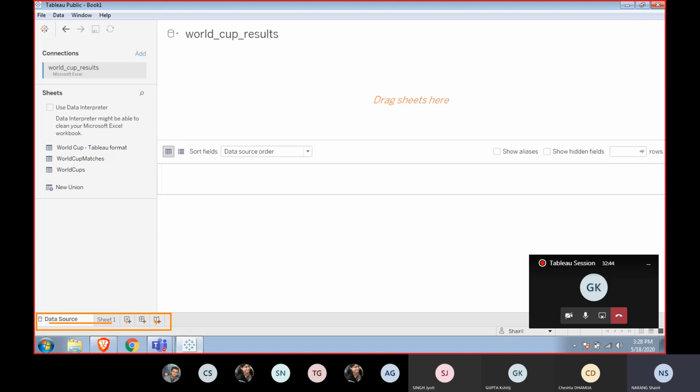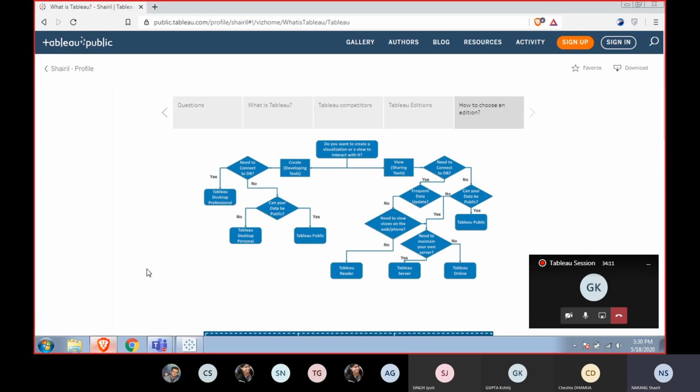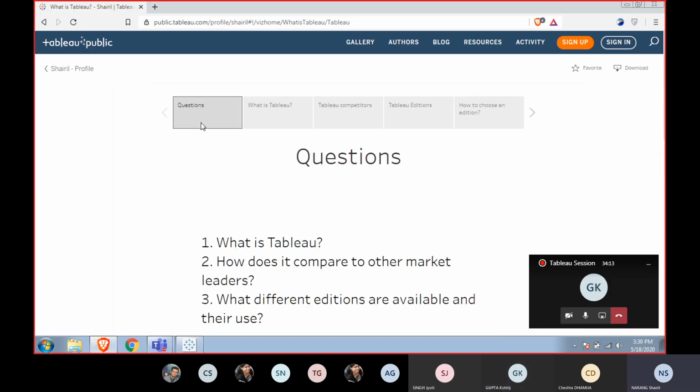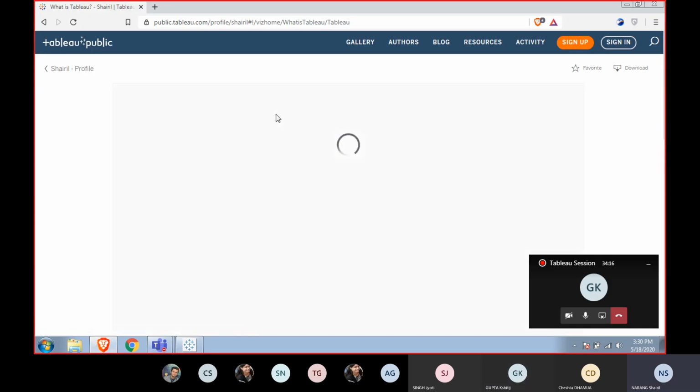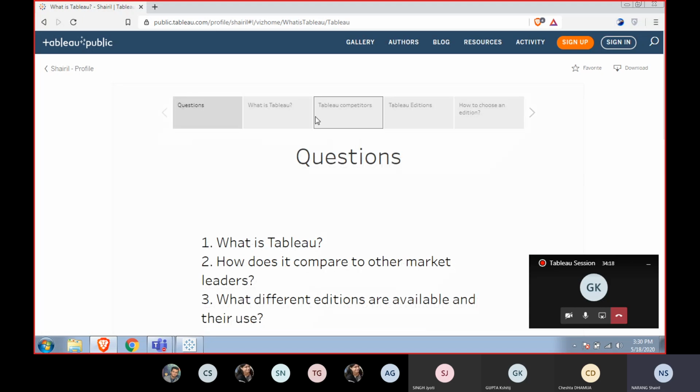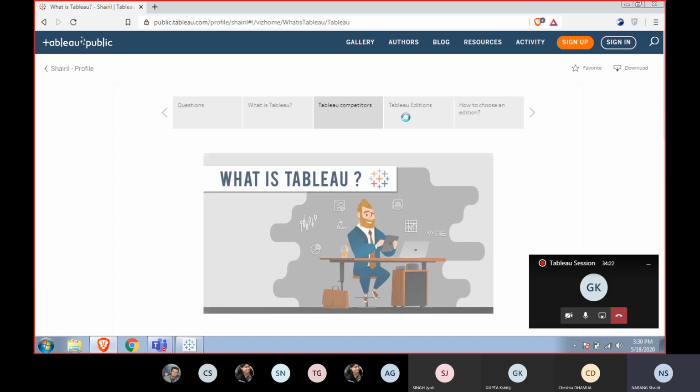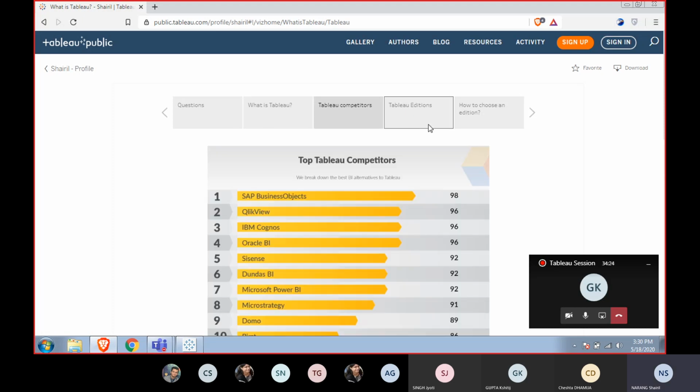This one is a dashboard, and this is the story point. Now let's see what a story point is. If you see what I was showing you, this is actually a story point. It has a different number of questions, and it's kind of a story that you can tell your users.